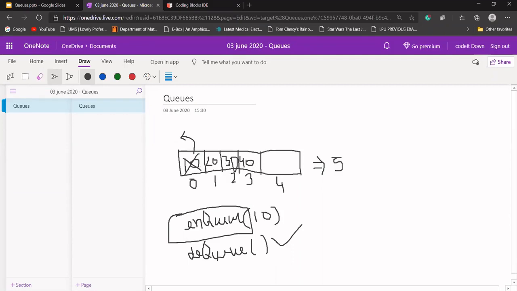And 20 should be here, 30 should be here, 40 should be here, because each should move one step forward. 20 should be here, and 30 should be here, and 40 should be here as well.